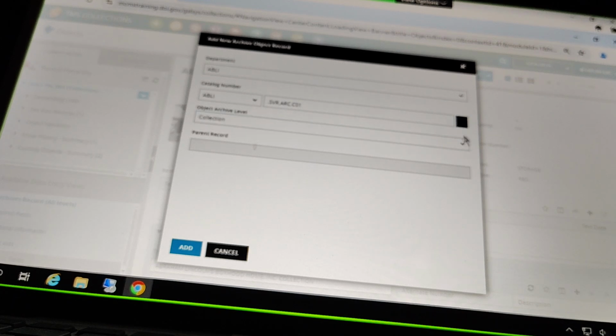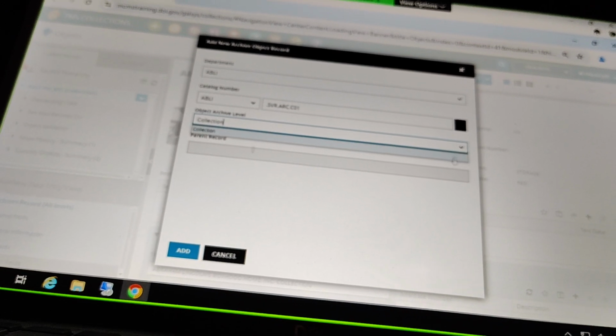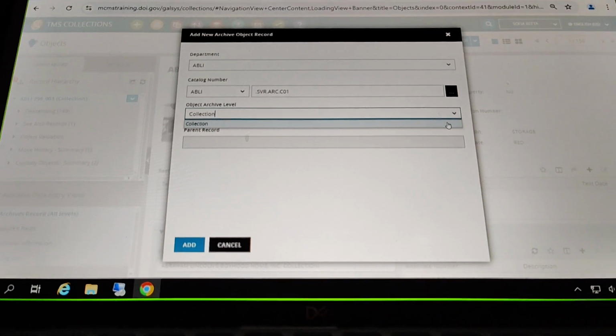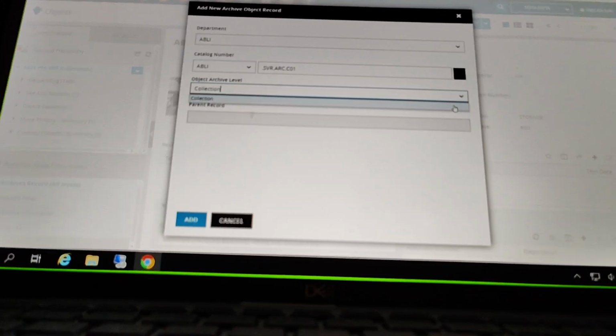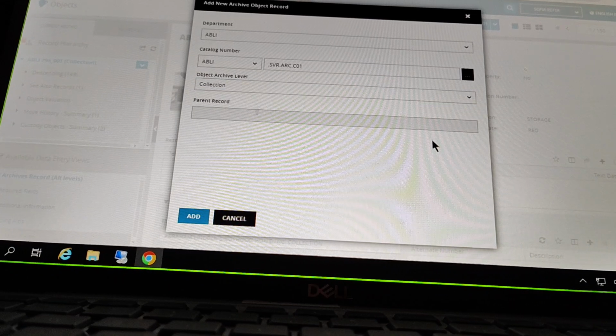And when we are making our first new archive record from the very beginning, from that record banner, we're just able to make that collection level record, right? The initial highest level of our archive hierarchy. But once we start adding additional levels from within this collection, we will see additional options like adding a series, adding a file unit, an item. But when we're just starting out, we're starting at that highest level of the hierarchy.